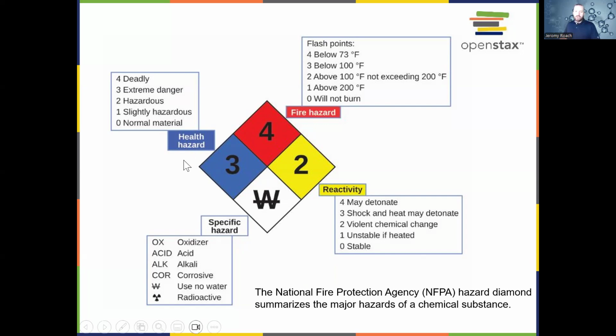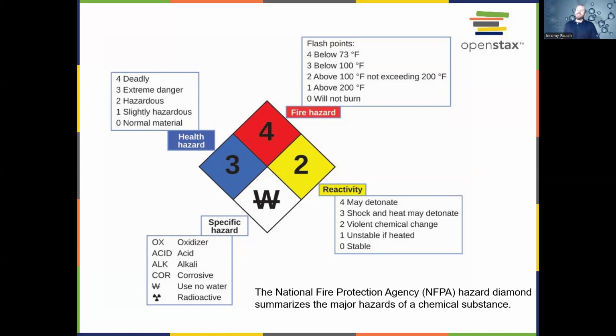So these are color coded. Blue means it's a health hazard. Red means fire hazard. Yellow means that it's reactive. And the white means that it's a specific hazard. The blue, red, and yellow all have numbers associated with how hazardous they are. So for a fire hazard, a 0 means that it's not going to burn. A 1 means that it will, but only if it's above 200 degrees Fahrenheit, which is very, very warm.